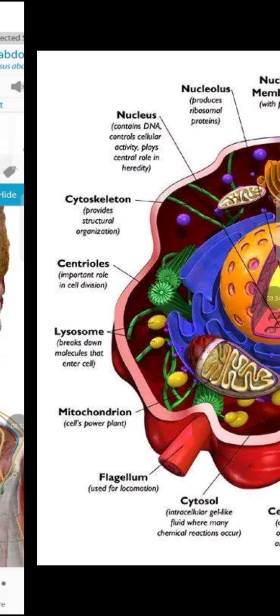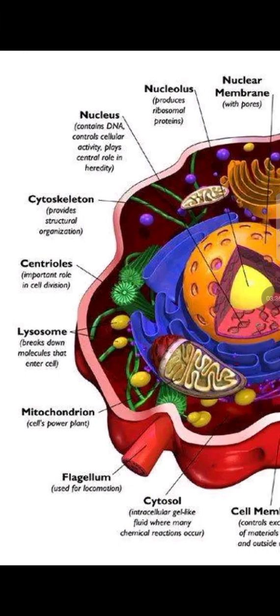The flagellum, which is responsible for locomotion, for propelling. Mitochondria, which we call the powerhouse of the cell. But for us, we have to stick to saying that this is where oxidative phosphorylation takes place. This is where ATP production takes place, after we have oxidized our glucose to pyruvate, to acetyl-CoA, to the citric acid cycle.